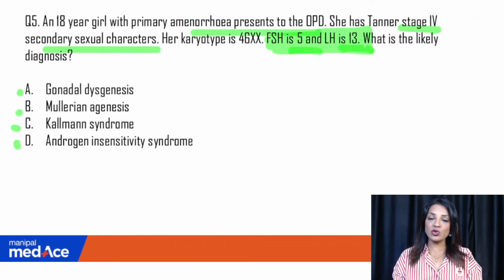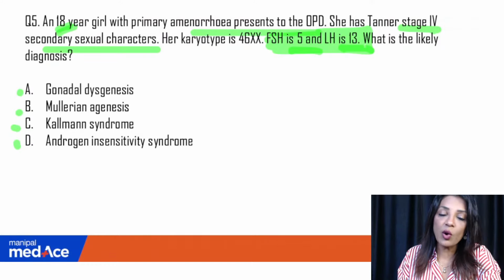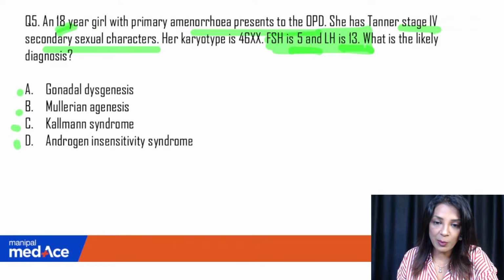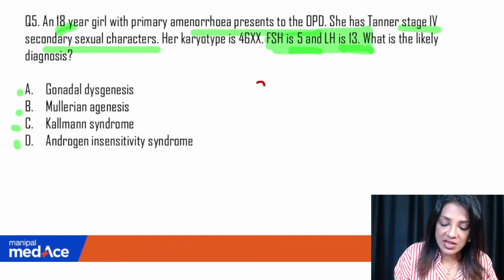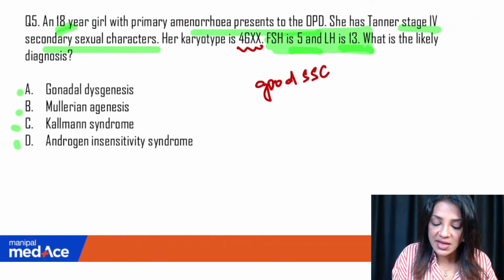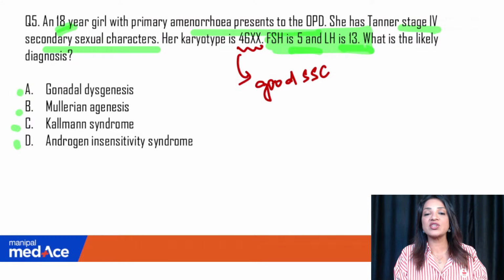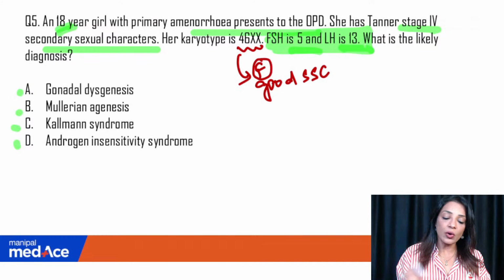So before I jump into my slides, what I have taught you before, and just quickly recapitulate these particular syndromes, let me tell you, it's a very easy question. She is an 18-year-old girl. Obviously now she will be diagnosed as primary amenorrhea because she has crossed that 15 years of age. She presents to the OPD with good secondary sexual characteristics, Tanner stage 4 breast, then karyotype is 46XX. So they've told you that she is not a male hermaphrodite, she is a genetic female.